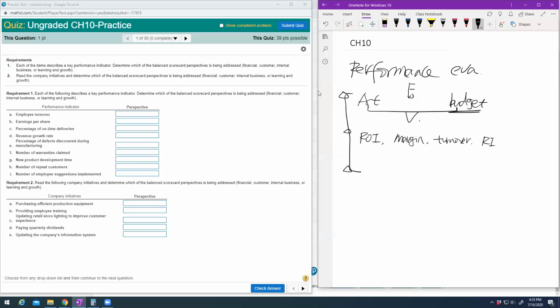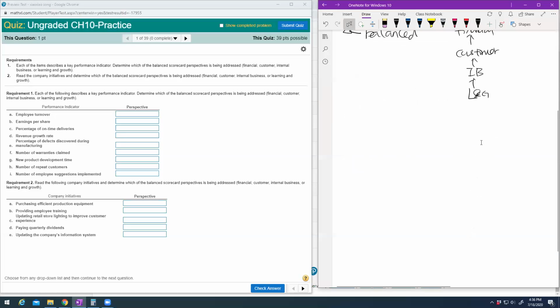The last one: those are just focusing on the financial part. How about non-financial? We need to have a balanced scorecard. For the balanced scorecard, you want to get the financial part. How do you get that? You should have good customers. How do you have good customers? You have to have good internal business. How do you have good internal business? You have to have employees and information systems, which is learning and growth. So those are the four perspectives. That is just a quick review of chapter 10.